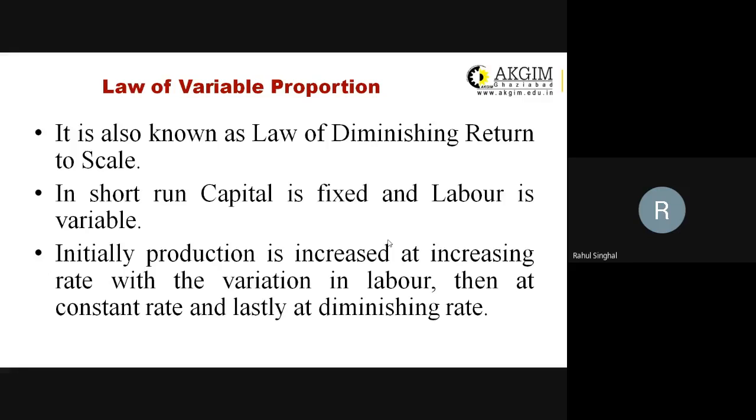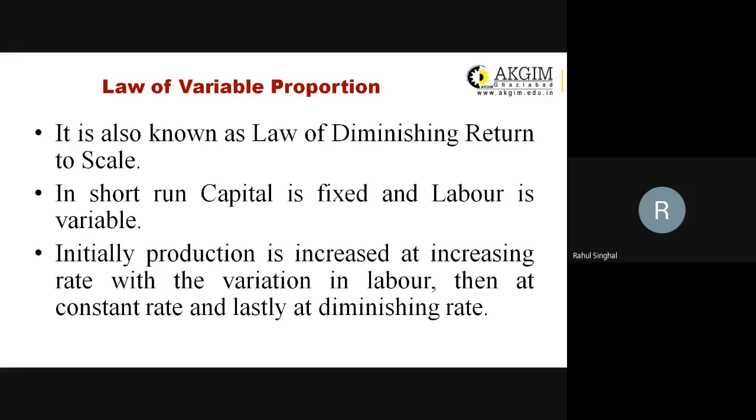So in that case, your output will remain constant. It will not increase, since the fourth labor is not doing anything additional. The machine is working 24 hours, and three labors can do so. With the fourth labor, the machine is still working 24 hours, so nothing additional can be generated.